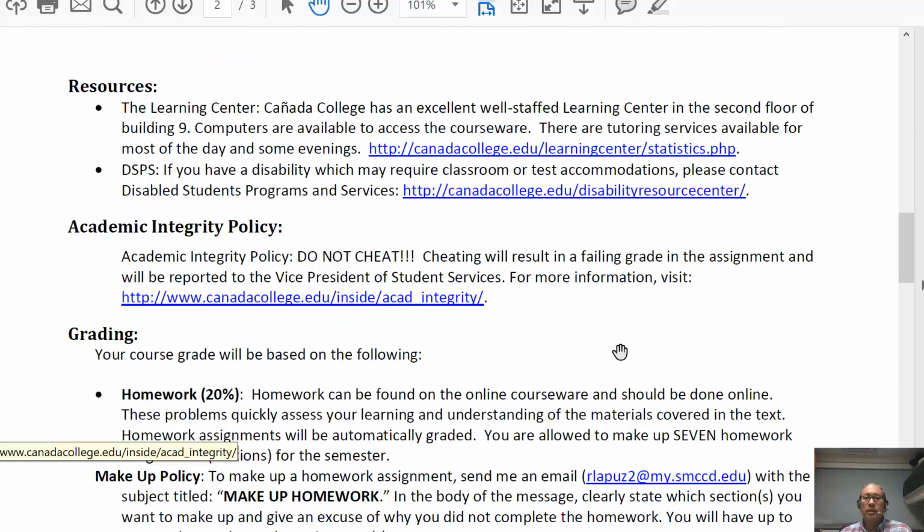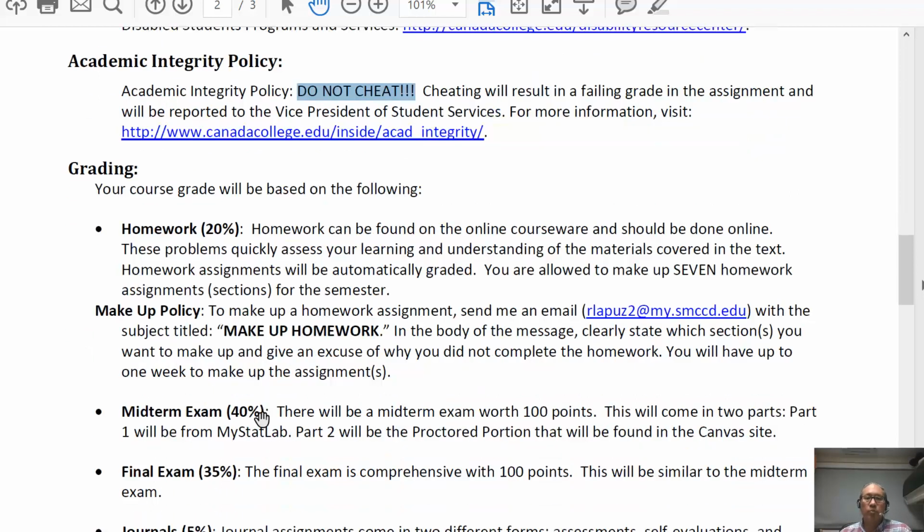We have resources in our college, from the Learning Center to the Disability Center to a bunch of other things. You can go to our home site at cañadacollege.edu and search through any of the student services that you might be interested in. We have an academic integrity policy, and that policy basically says do not cheat, and the details for that can be found in this link.